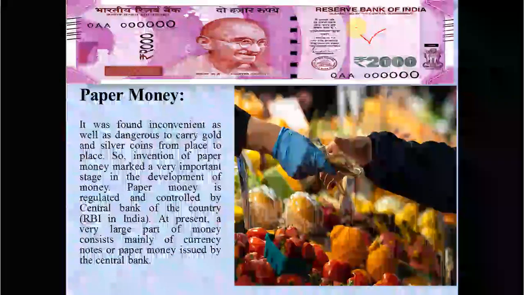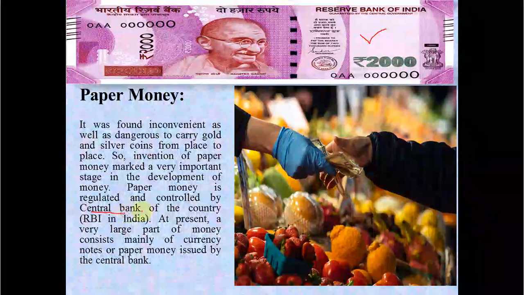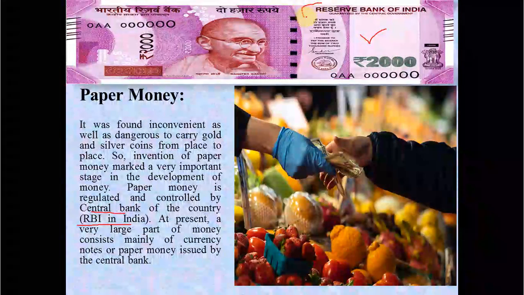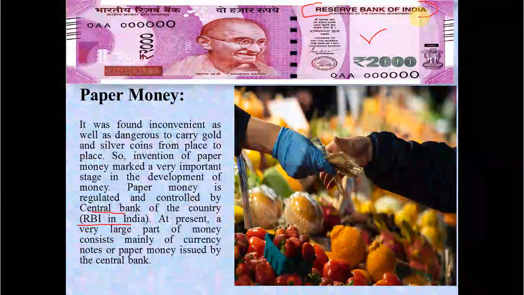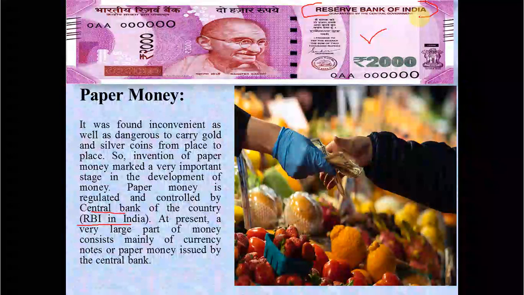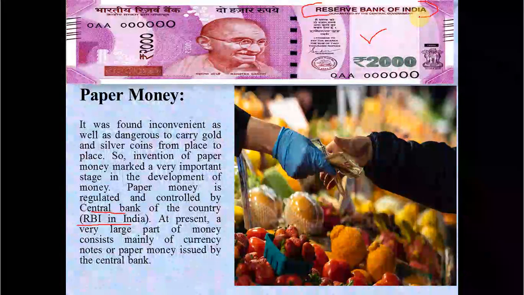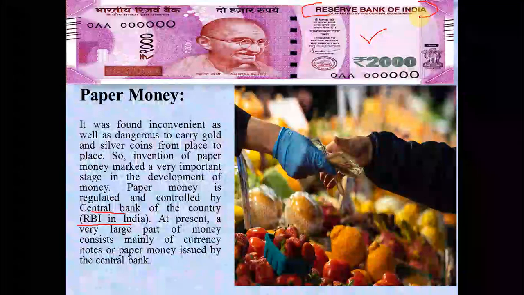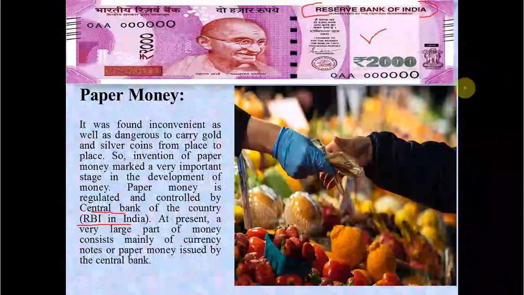So these all are paper notes. Paper notes are marked and made by the central bank, also known as the RBI in India, that is the Reserve Bank of India. The one issuing all the notes is the Reserve Bank of India. It is the only wholesale monopoly for it. We are talking about the central bank, and in my next video you will be seeing and learning about the functions of the Reserve Bank of India. So you can see that the central bank is a wholesale monopoly in India which can issue notes like 20 rupee notes, 50 rupee notes, 100 rupee notes, 2000 rupee notes, and anything which is demanded, any commodity.